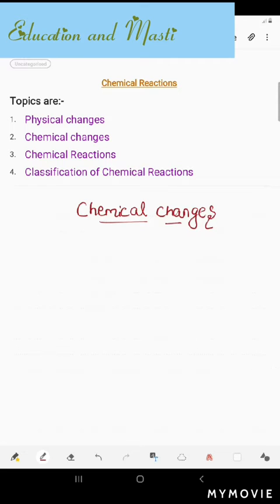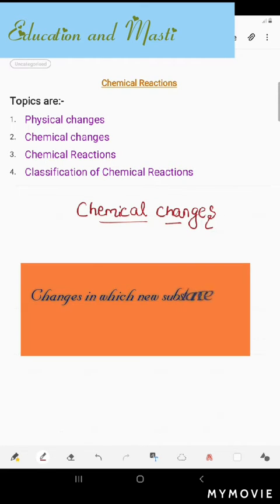Start with this chemical changes. So what is this chemical changes? The changes in which new substances are formed are called chemical changes. Okay, so this is a type of reaction in which new substances are being formed. Unlike physical changes, where there is no new substance formation, in chemical changes the formation of new substance is there.